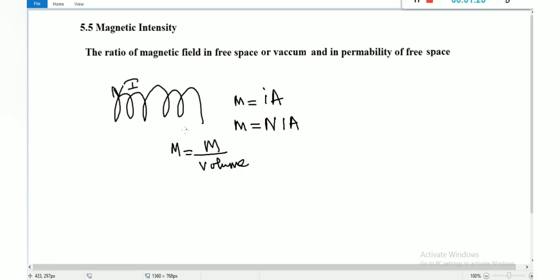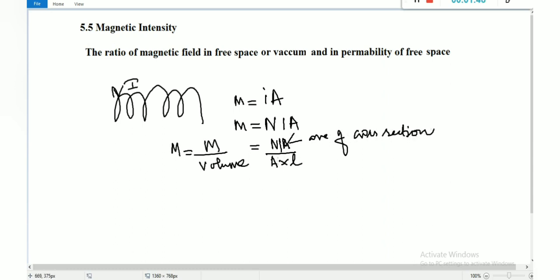For this solenoid we are going to calculate the magnetization. So M is nothing but, here we calculated the magnetic moment for the total solenoid, that is total number of turns, N I A per volume. Volume is nothing but A into L. Here A is the area of cross section, right?